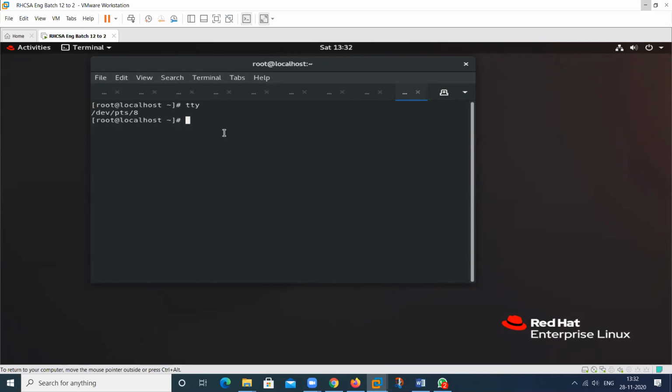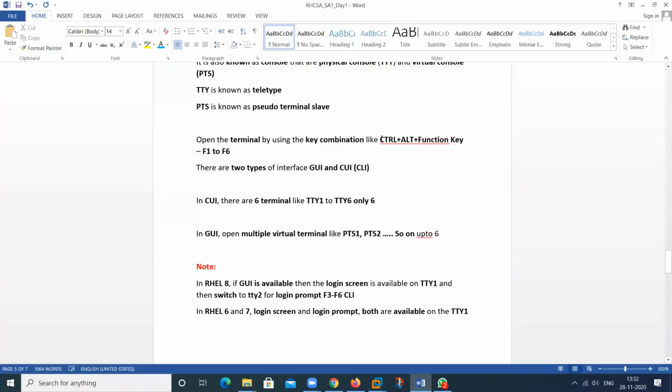Then what is GUI? Control Alt F3, F4, F5, F6 are for the CLI prompt. When you want to open CLI, you can use F3 to F6. F1 is for the login screen, and F2 is for GUI.